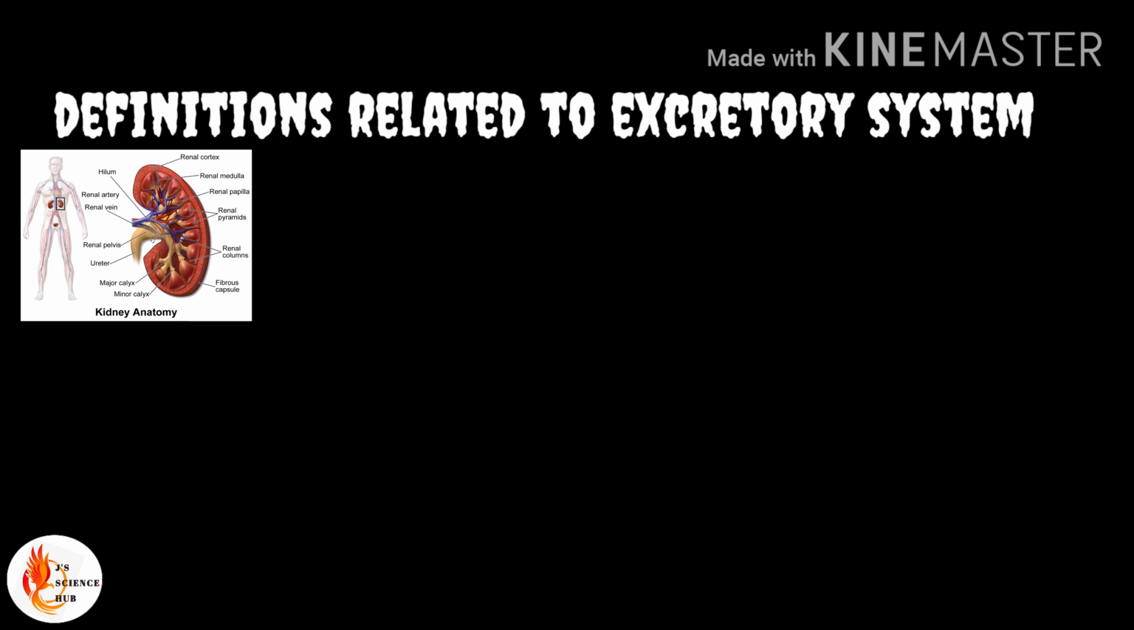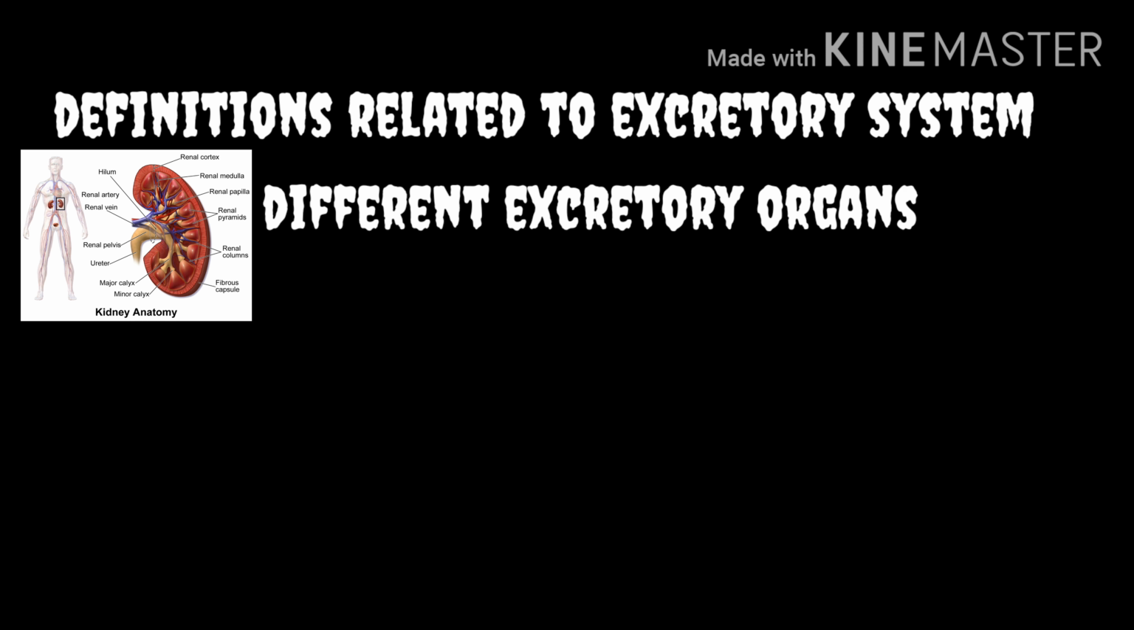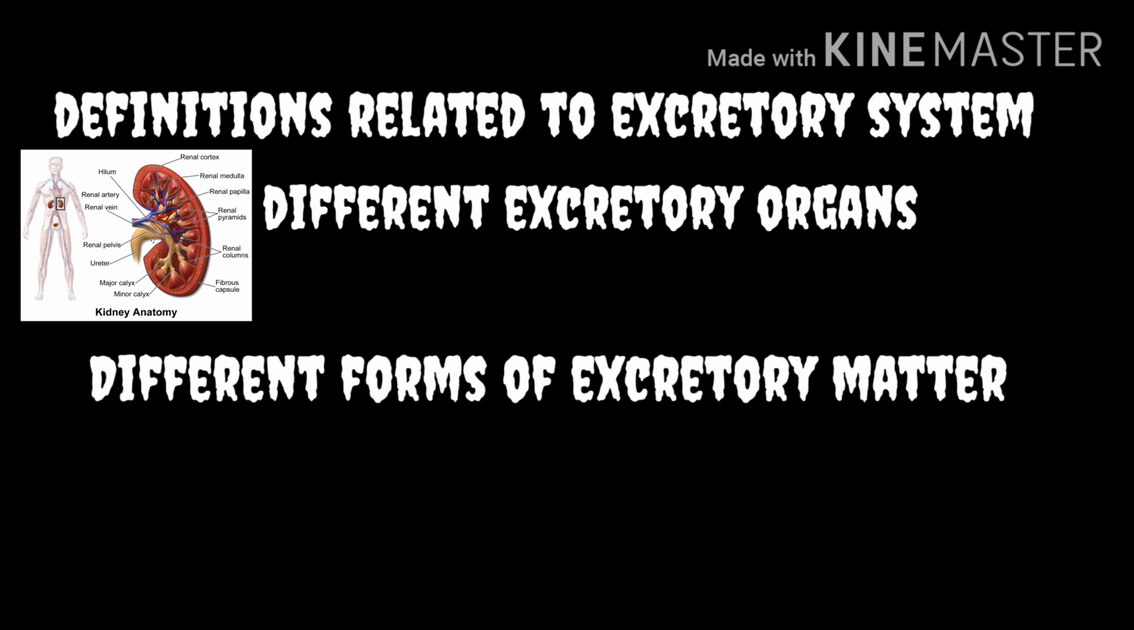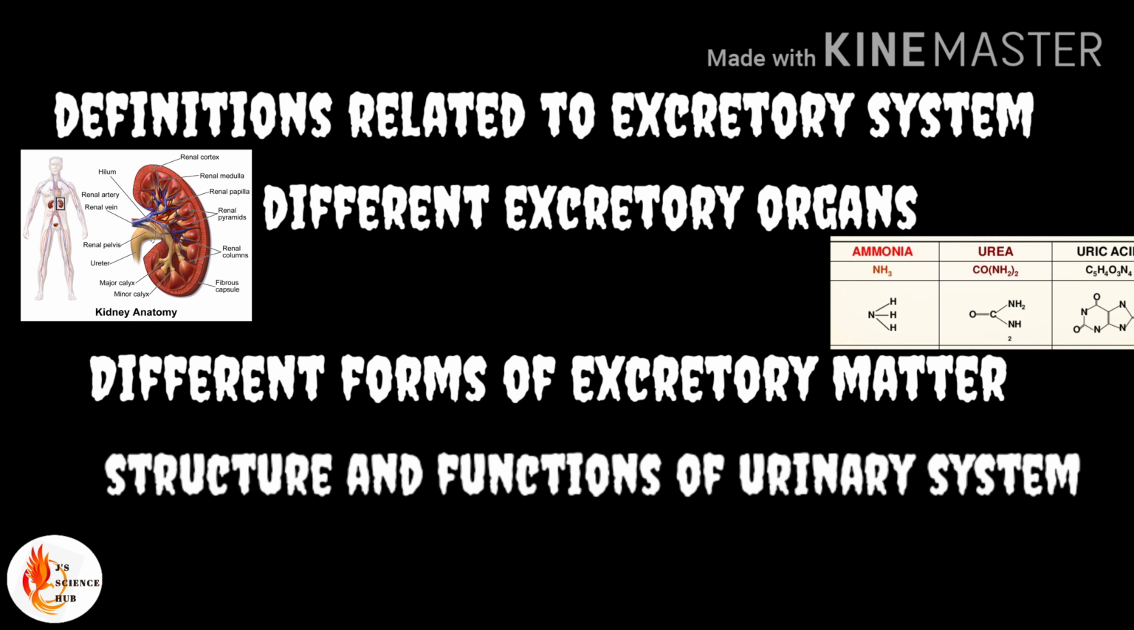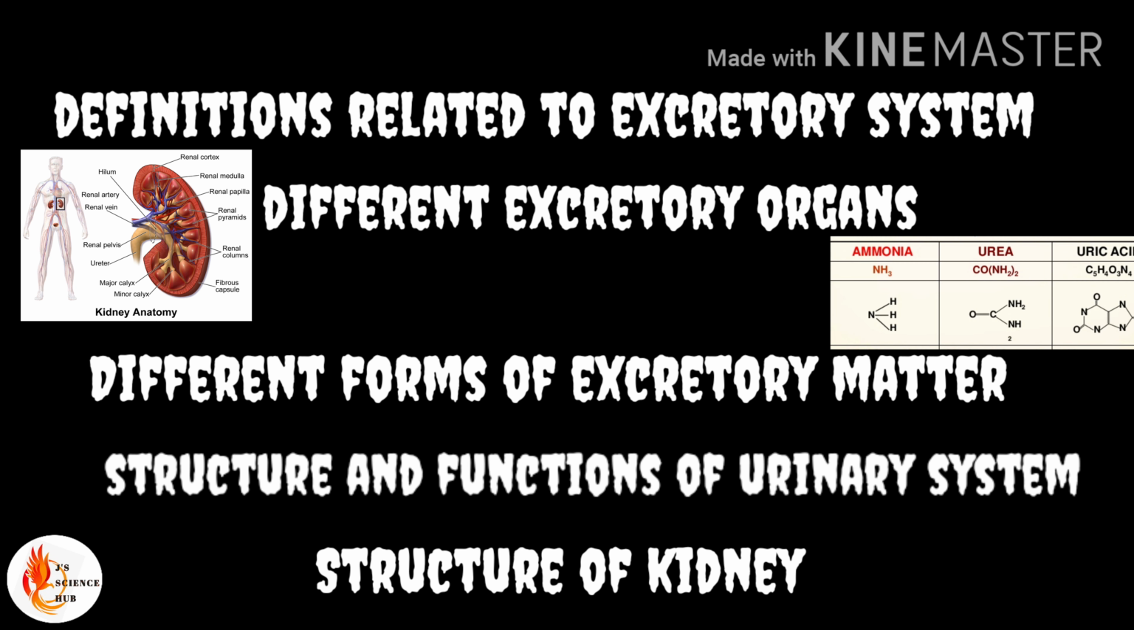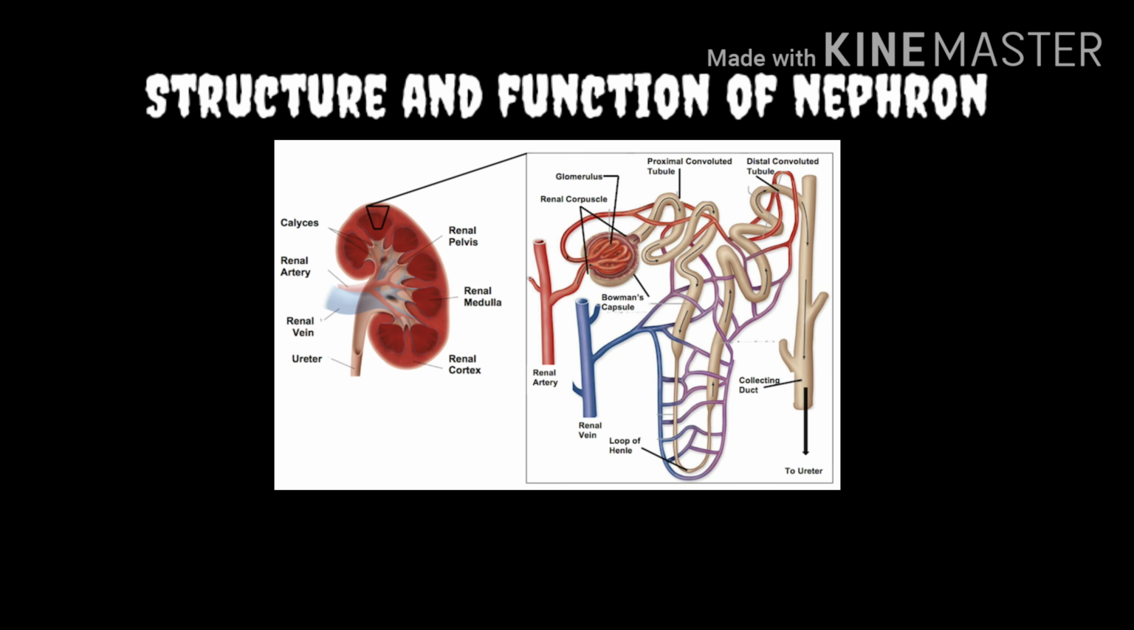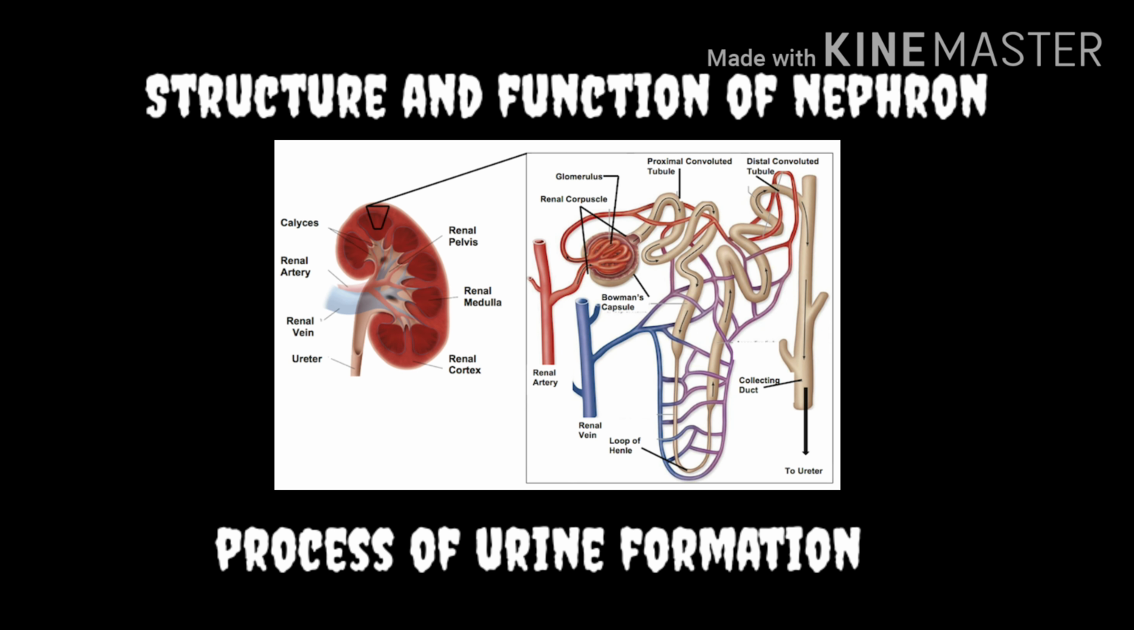So in this video, we discussed the definitions related to the excretory system, as well as the different excretory organs and the forms of excretion. We also discussed the urinary system and the structure of the kidney. In the next video, we will discuss the structure of the nephron and the process of urine formation.